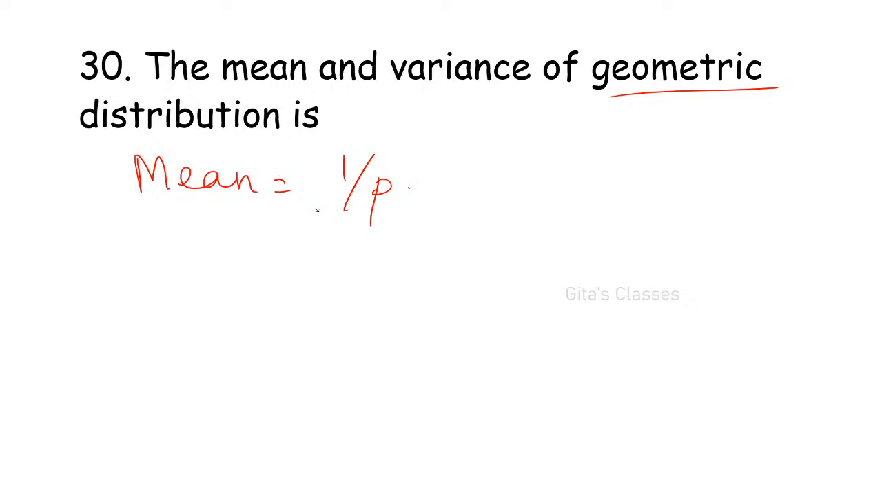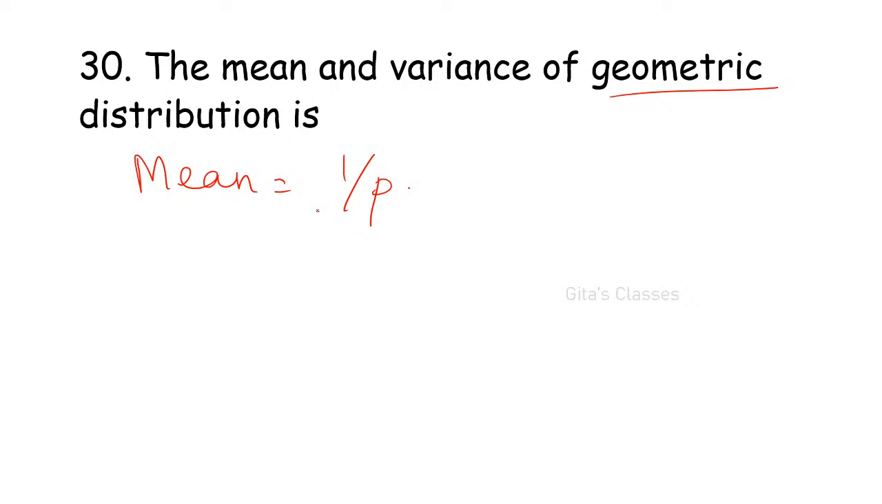Check once again, Nagalakshmi. P squared is not correct. Yeah, mean is 1 by p, correct. Variance, you check the value once again. Q by p squared, yes. Q is there. I thought it is 1 by p squared. Yes, correct. Nagalakshmi, correct.